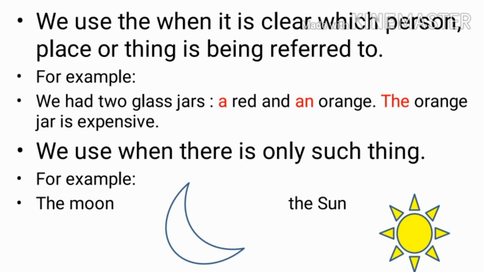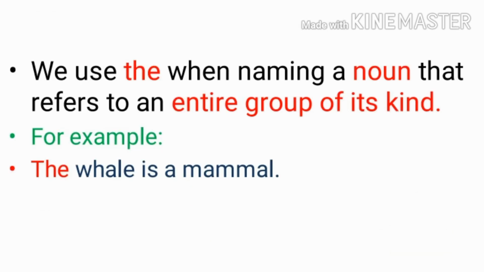Next, we use "the" when there is only one such thing. For example, the moon, the sun. So here we are talking about the moon which is particular and the sun which is particular. We use "the" when naming a noun that refers to an entire group of its kind. For example, the whale is a mammal. Now here we have used "the" with the whale because we are talking about the mammal whale in particular.